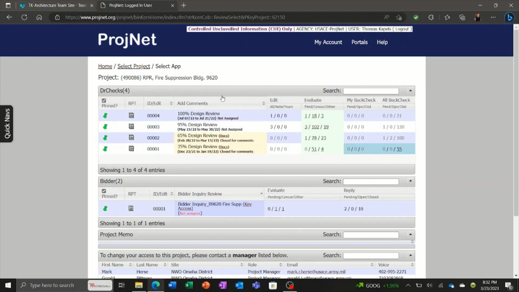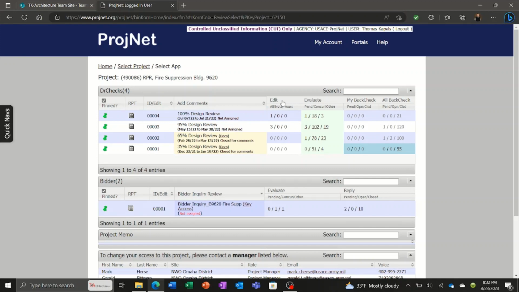At the top of your project screen, you see the box for Dr. Checks. And then all the different design packages and reviews will be listed here. In this case, 4. These are pinned. There's really no reason not to pin them. You have your most recent one at the top, and your oldest at the bottom. They just keep adding to the top as reviews go on.